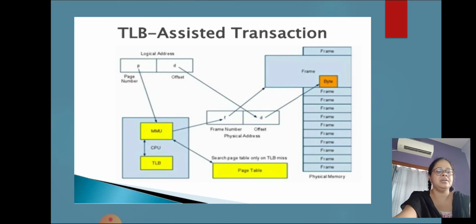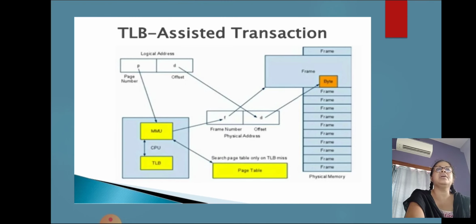This is the diagram of the TLB assisted translation. First of all, it will look for the page number in the TLB. This is the process of searching. I am explaining how the TLB is used with the page table. Listen carefully.